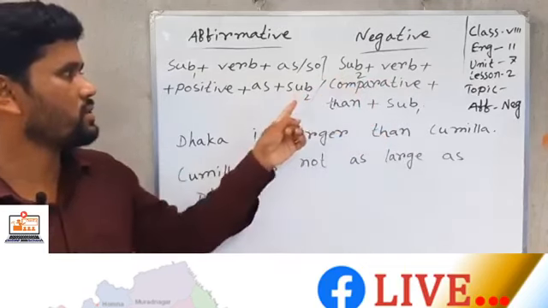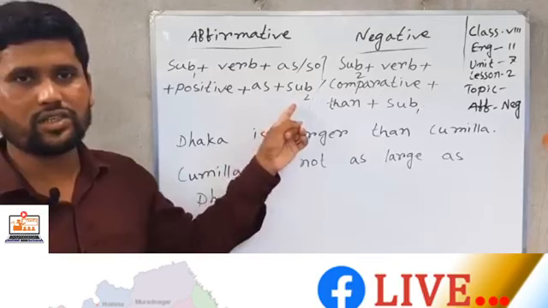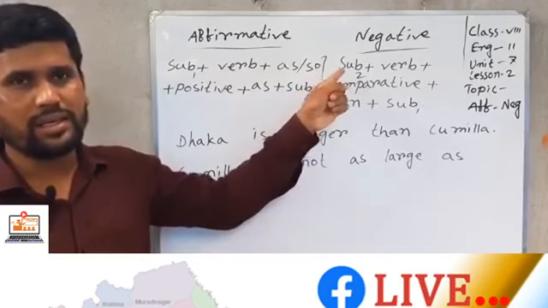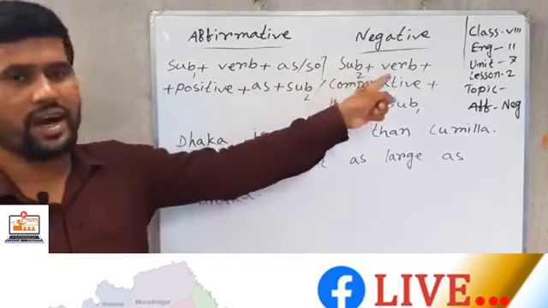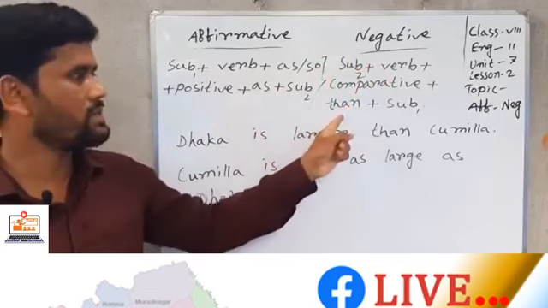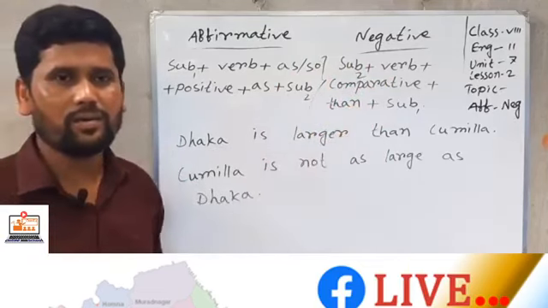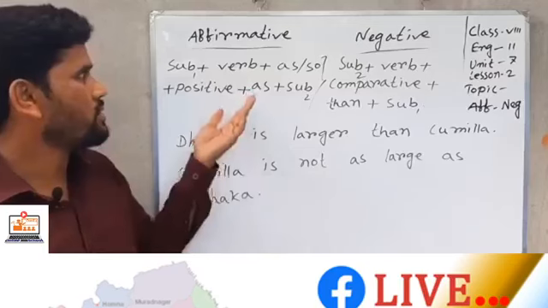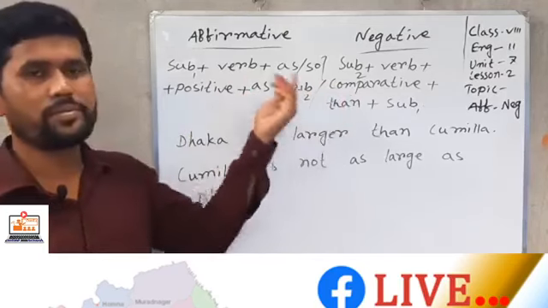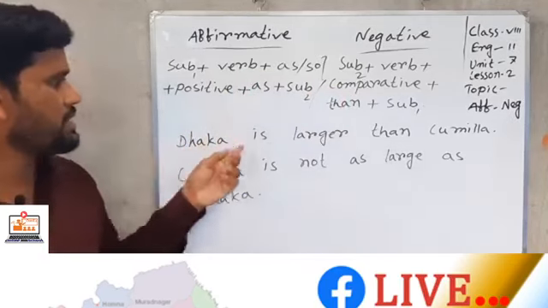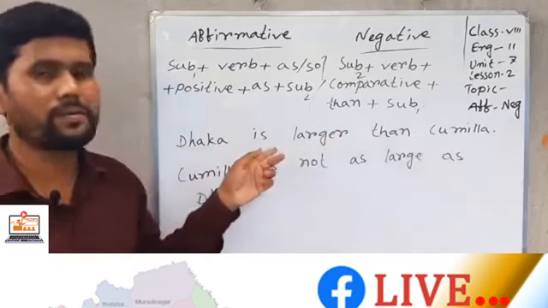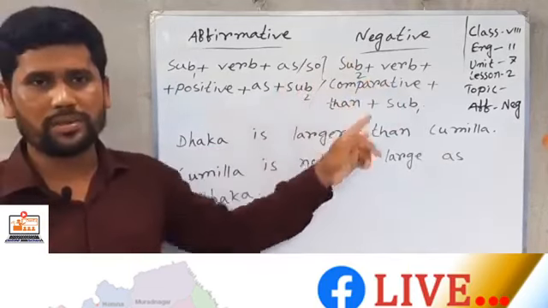Here subject 2, the last subject, you should use at the beginning of the sentence, then verb plus comparative form plus "than" plus subject. Here I want to mention, we need to change affirmative to negative. You see, "Dhaka is larger than Comilla." It is an affirmative sentence but comparative structure.